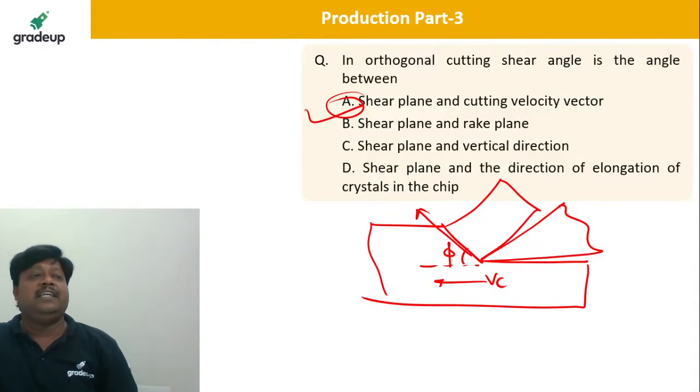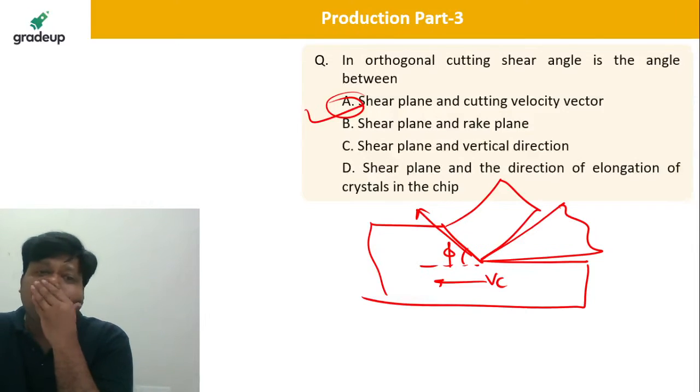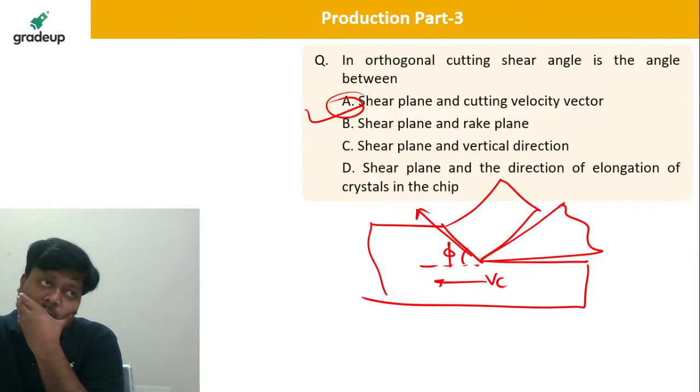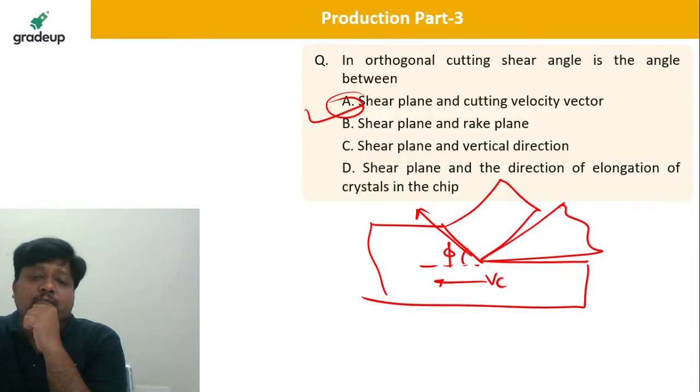This is the shear angle phi. So A is the correct answer.